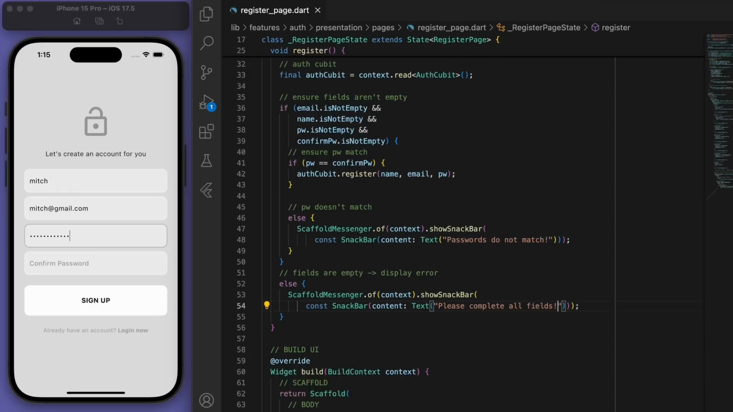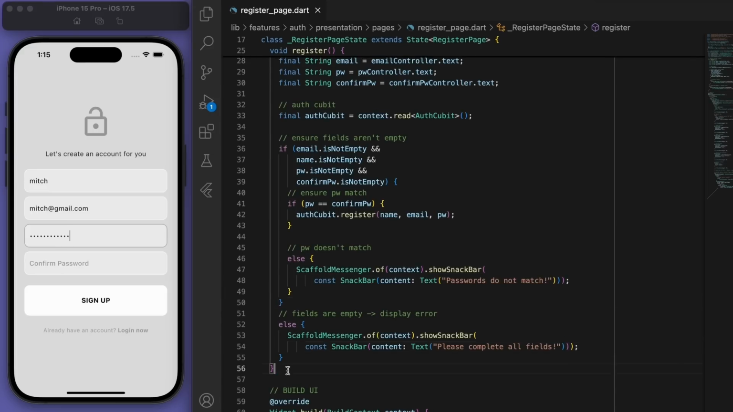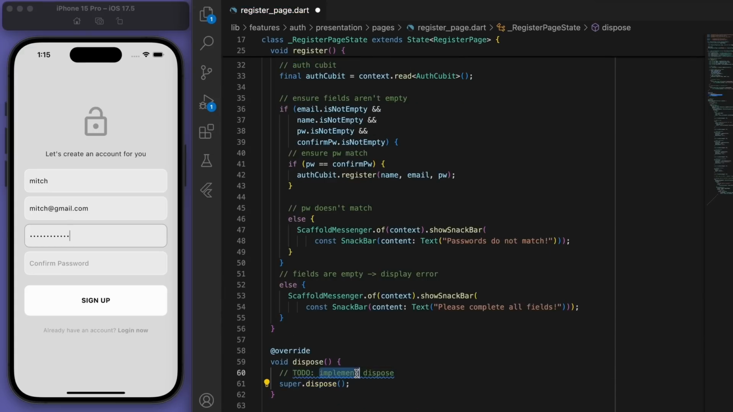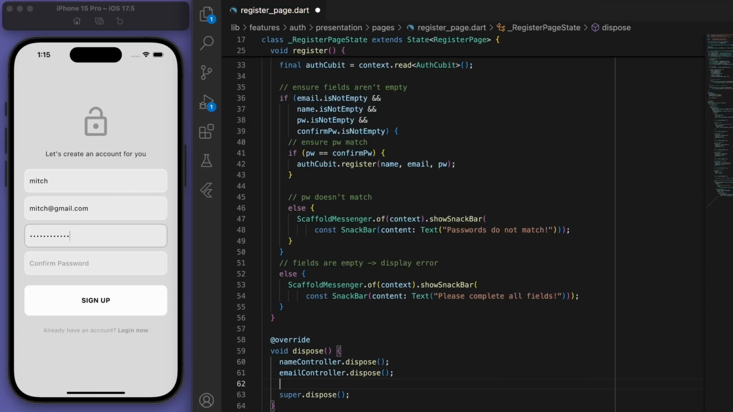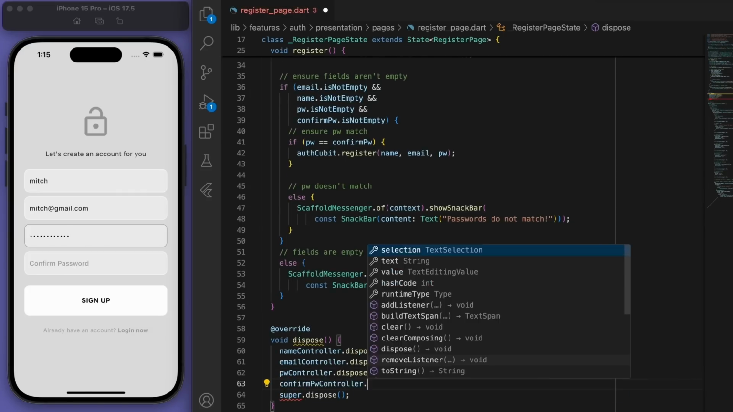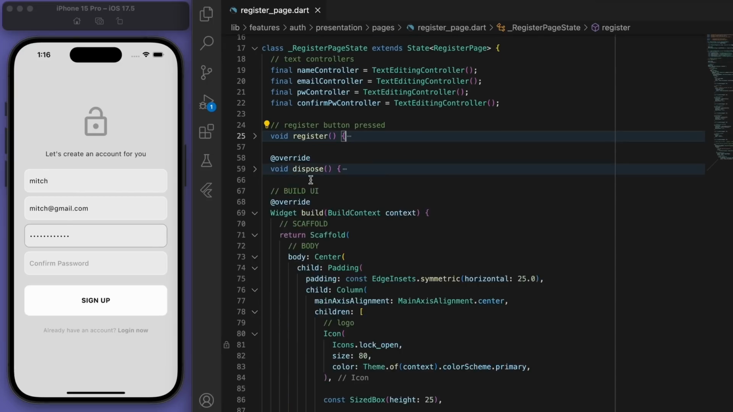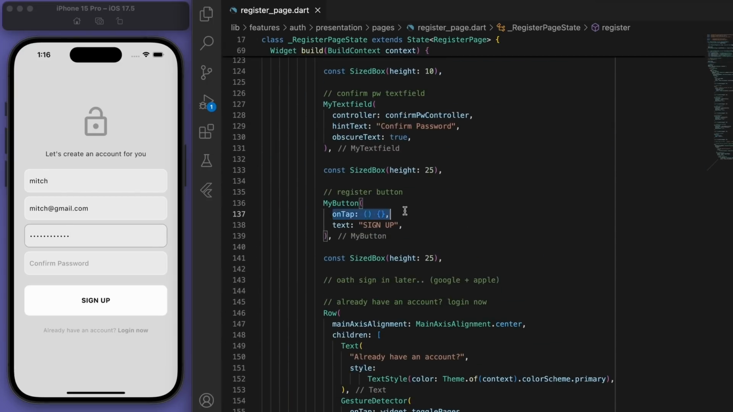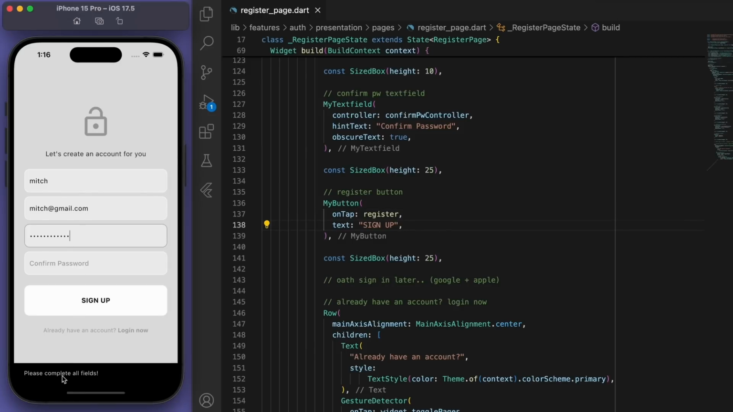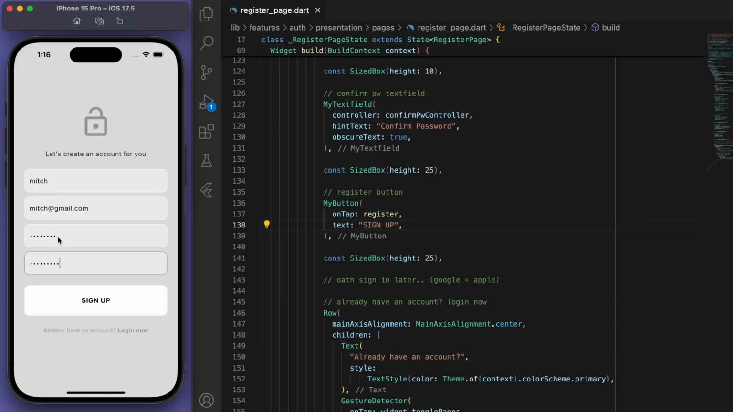Cool, and it's a good practice to dispose of all of our controllers to control for memory leaks. And that's it. So in our register button, we can now pass our register method. And you can see if I click sign up, you can see the snack bar showing the error at the bottom. Right, so let's actually make everything work, and I'm going to sign up.